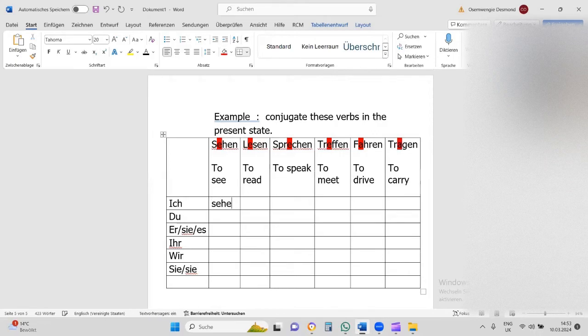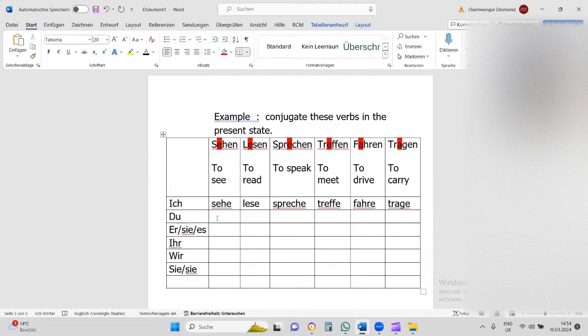Ich sehe, I am seeing or I see. Ich lese, no problem. Ich spreche, no problem. Ich treffe, I meet, no problem. Ich fahre, no problem. Ich trage.